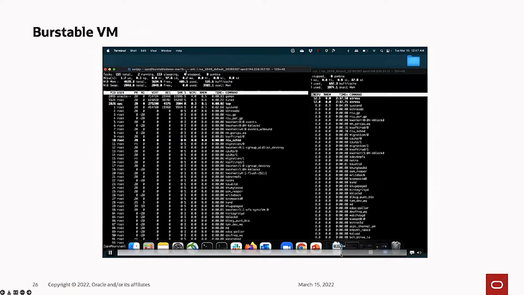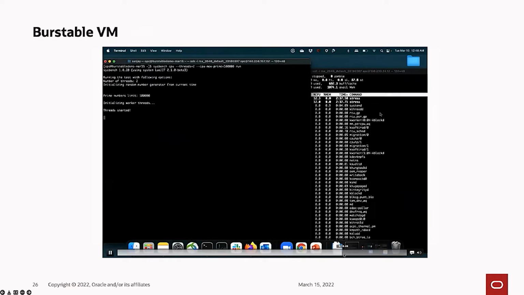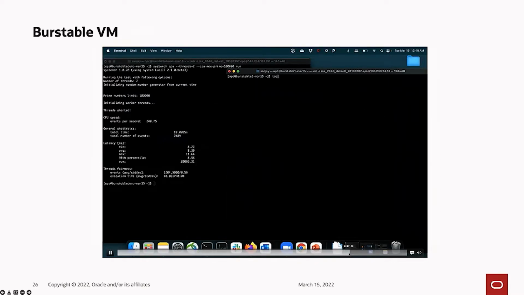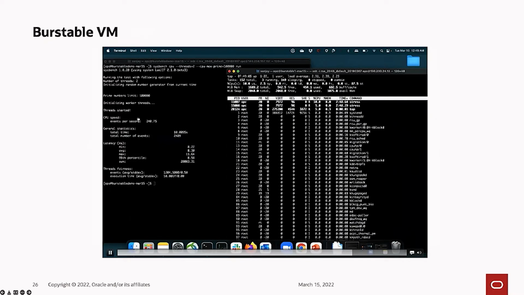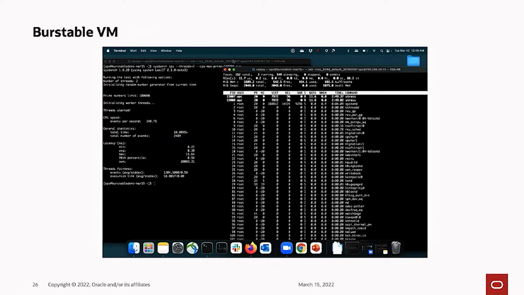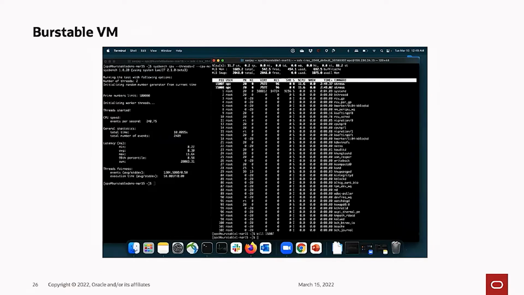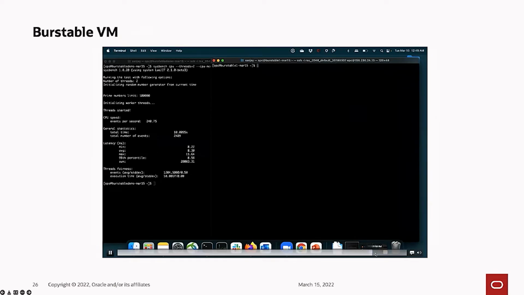And so if you run sysbench on both, what you can easily see is that the instance that we just launched gets 240 events per second. Essentially, it's searching for prime numbers. It's a CPU stress test. And so you can see how many events it's run. But on this